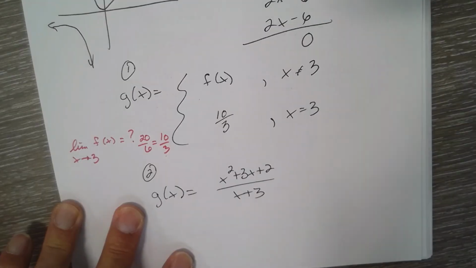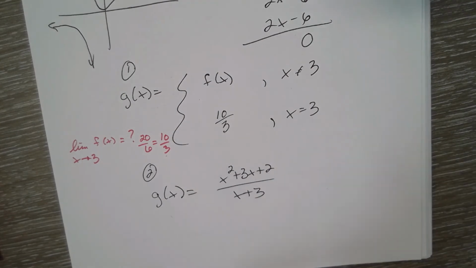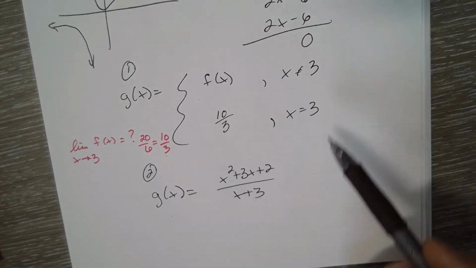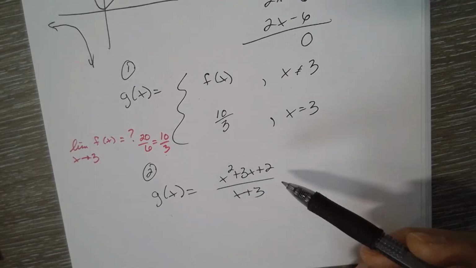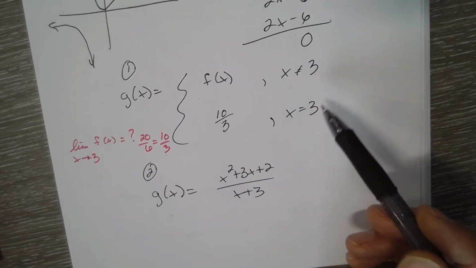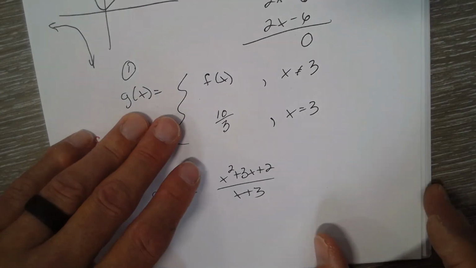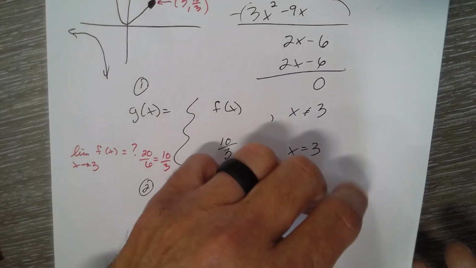I was pointing as if you can see it. So this function and this function are the same thing. On the AP exam, they should accept either one. This one's a little cooler. It's actually easier than going through this whole process. But sometimes you can't do it using factoring.